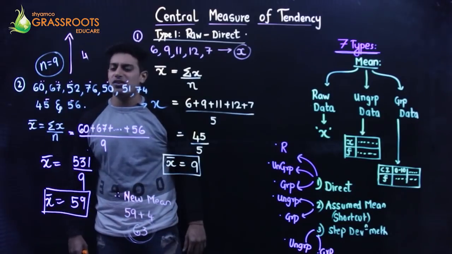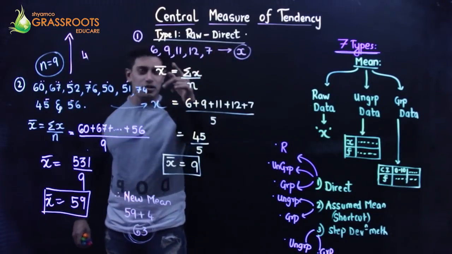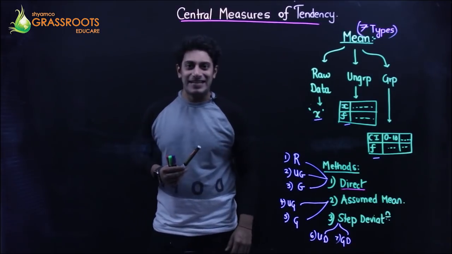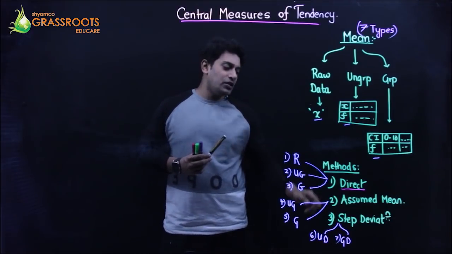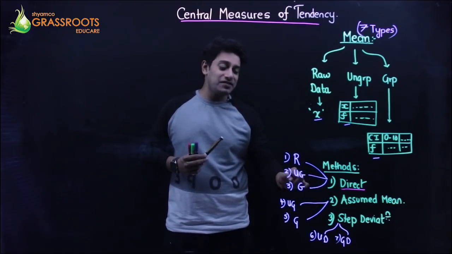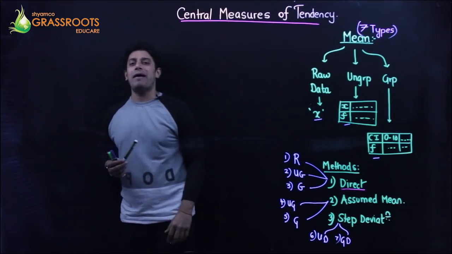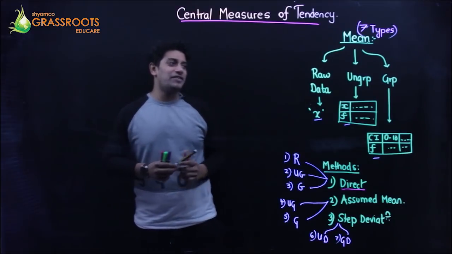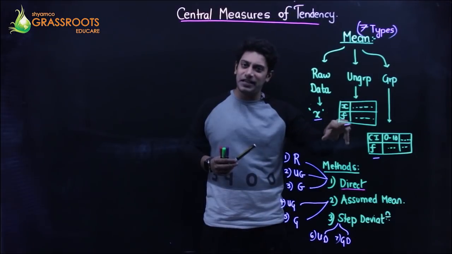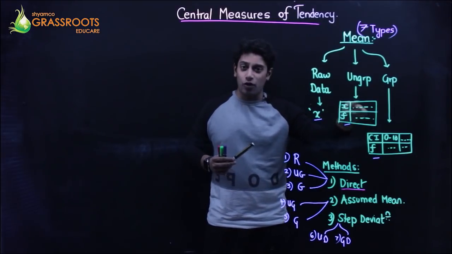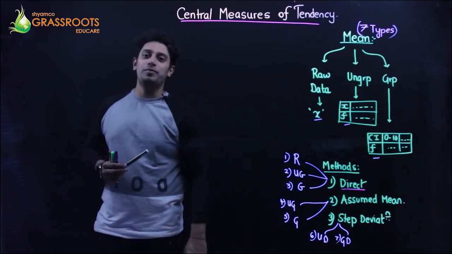After this, we are going to see the questions on direct method, ungrouped data, right? So go through this, guys. Third question is, age is given in years and frequency is given. You have to find the mean. So we will be using direct method. It is ungrouped data because a table is given. So if you observe the question, a tabular format is given to you. Ungrouped data means a table will be given in which you will have a value of X and then you will have frequencies. So it is a sum based on ungrouped data.